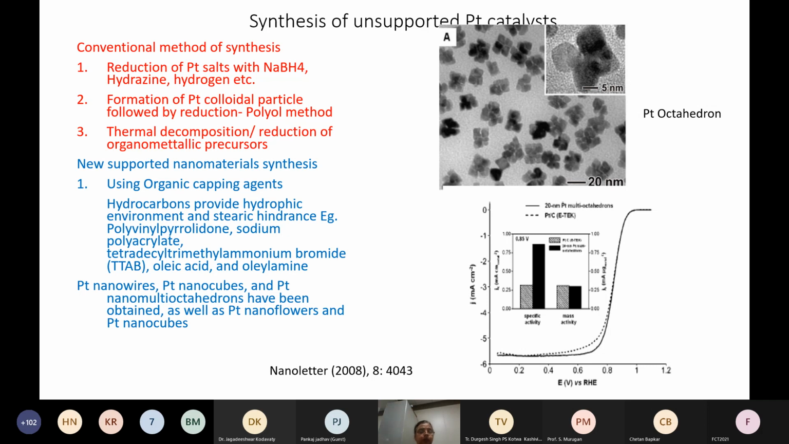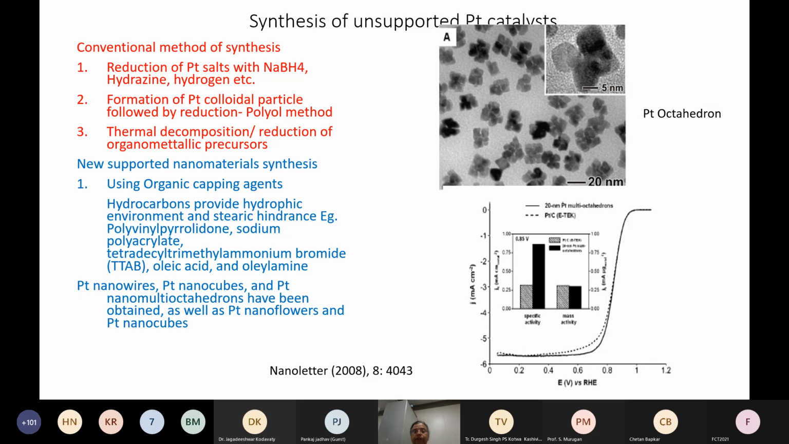platinum particles. Another method, which is used nowadays, is an organic capping agent. What happens is that the distance between one platinum particle and another increases. As a result, you get a very narrow particle size distribution, and the size of the particle also reduces. Apart from this, you can also make platinum nanowires or nanocubes. We can think of various methods of making these catalysts.